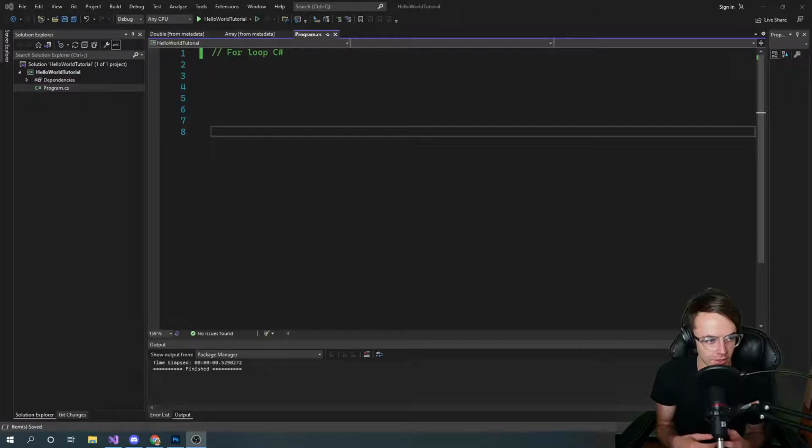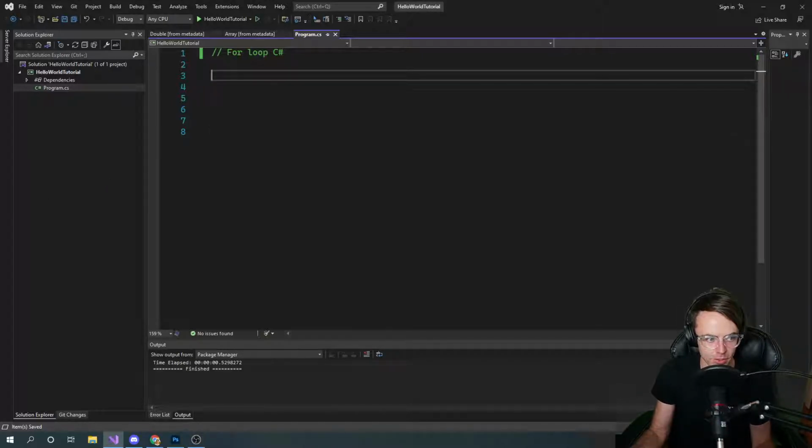The for loop is going to do this, but so quickly that you could do thousands of iterations in less than a second. So the for loop is how you do that. And a for loop is relatively complicated, but I'm going to try and break it down.